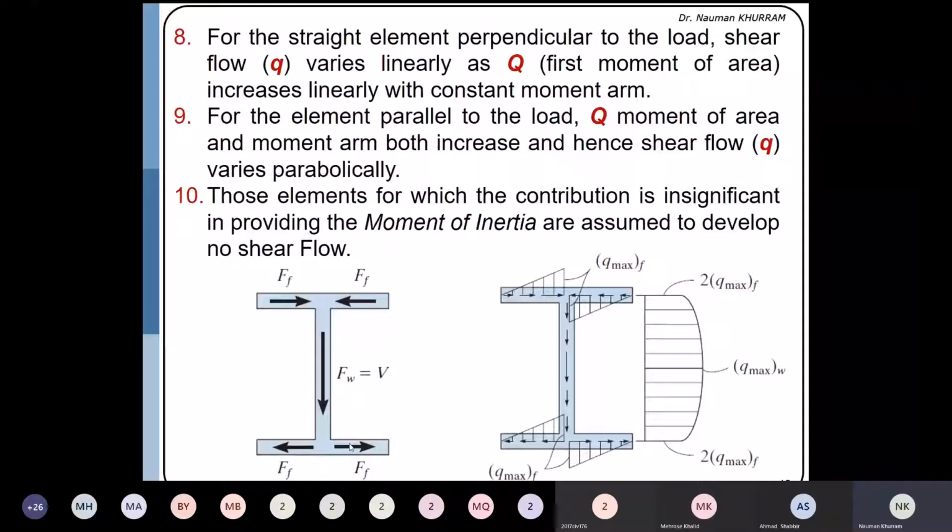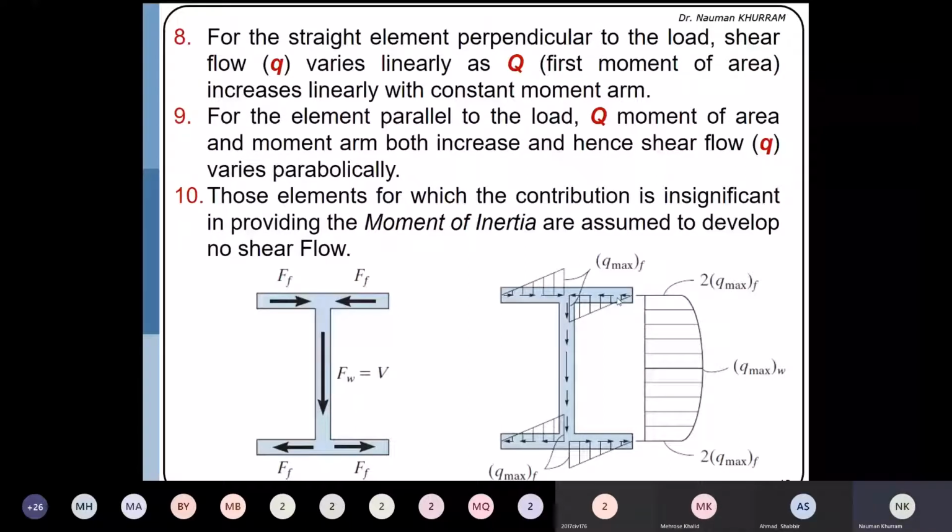So actually, when we are dealing with the problem, we are having three things: direction of the shear flow within the element, distribution of the shear flow, and the force diagram. So for any section, we are having two elements. For example, we are having the flange and we are having the web. So assuming that the applied force, or the resisting shear, is acting downward, one part is perpendicular to the applied force and the other is parallel to the applied force. So these flanges are perpendicular to the applied force.